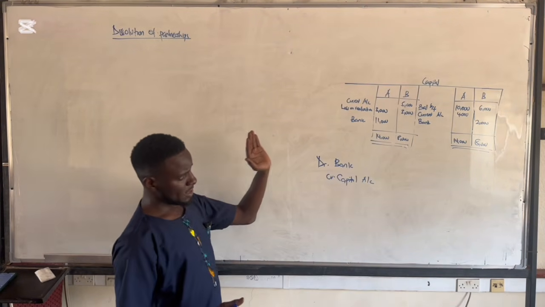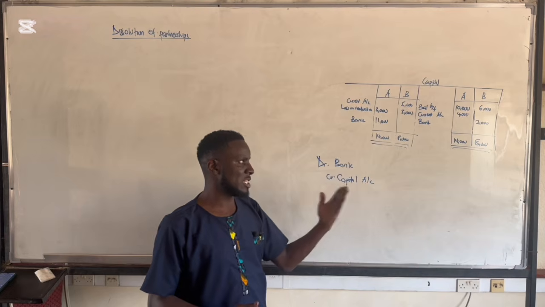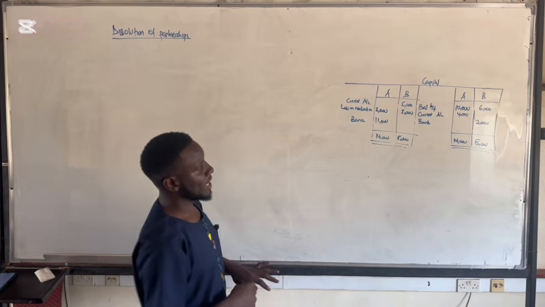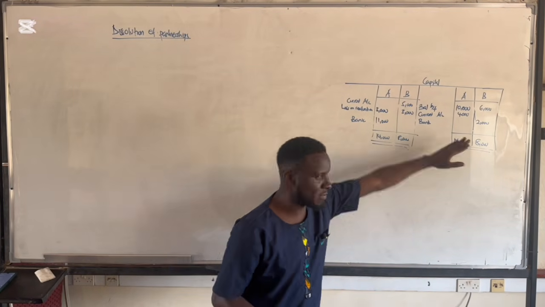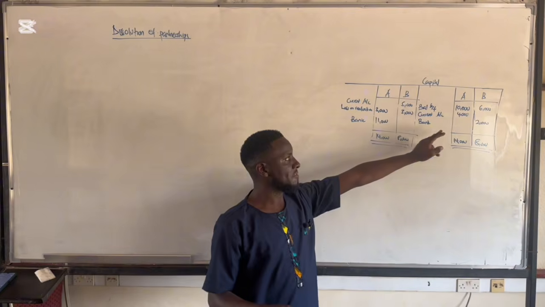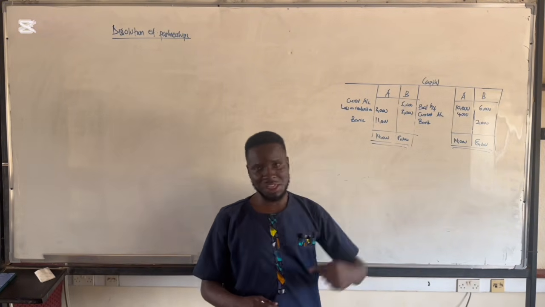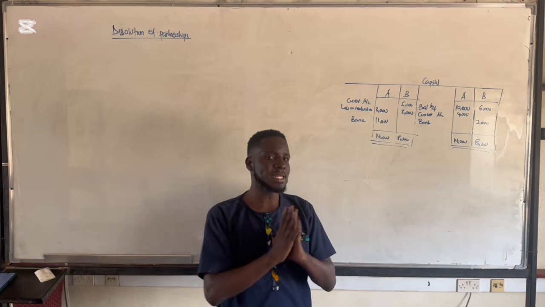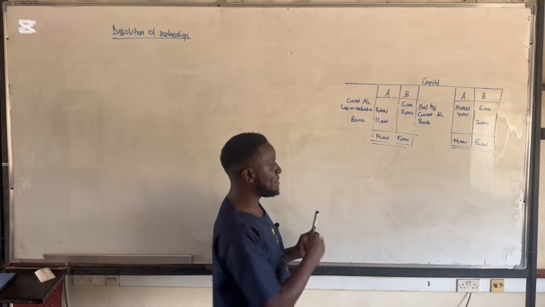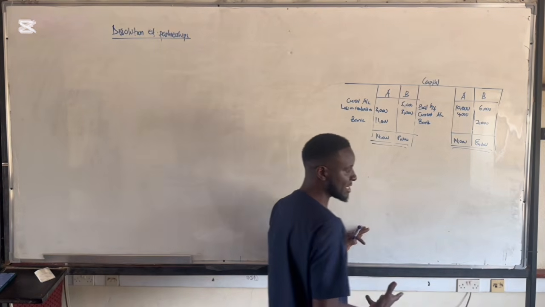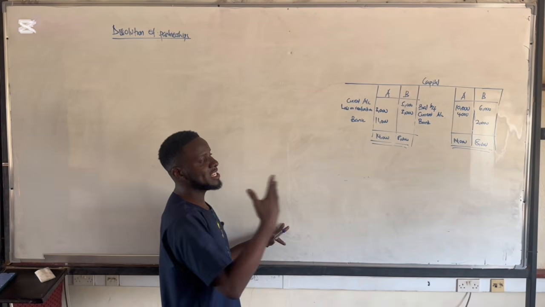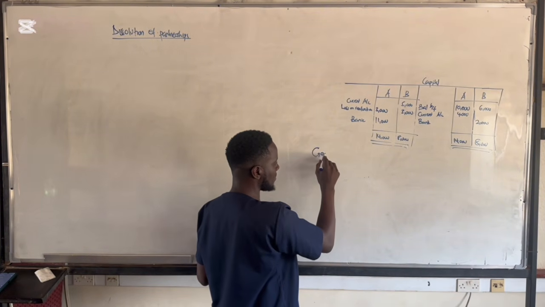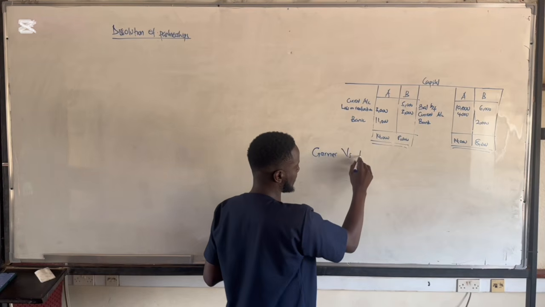Now, this could be one of the ways through which we deal with insolvent partners. But also, you might find that some partners can only bring half of the deficiency. For example, if this partner B could only bring in 1,000, it means the other 1,000 he was unable to bring in. When it comes to such a scenario whereby a partner can only bring in half of his deficiency, or if a partner cannot bring in his deficiency at all, then we are going to apply the rule of Garner versus Murray.